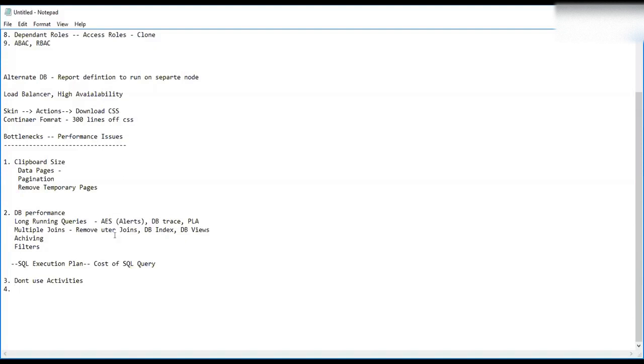The nodes are only application servers, but the database is the same. For the report, I want to run a different database. Then you have to think about your browser-side memory, such as your JS objects and your UI skin. All of these things come under browser memory.